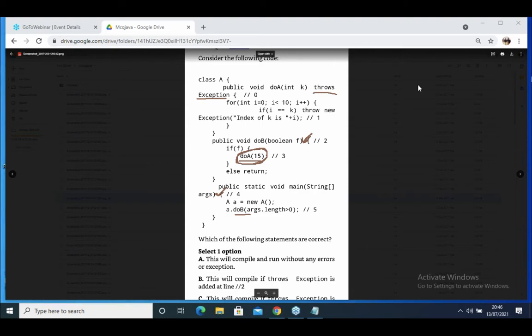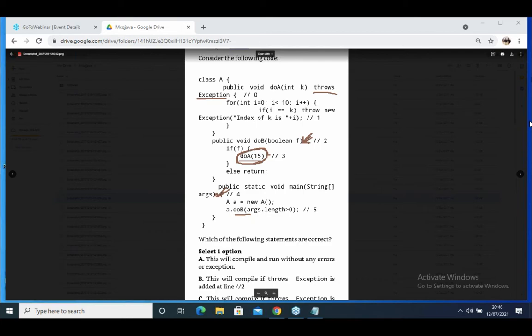Now, first you must compile, then only it will execute, right? Without compilation, is it possible to execute? Checked exceptions are marked at the time of compilation, right? Shakti Prasad Saho, listen. First of all, it does not compile. Why are you thinking about execution? Here, doA is not surrounded by try and catch, and is not declared with a throws exception here.